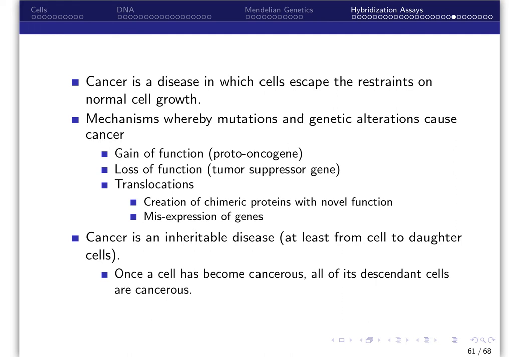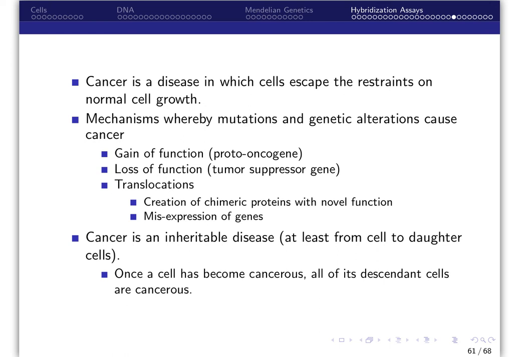Note that normal cells undergo around 60 to 70 replications, and cancer cells have the ability to form new blood vessels to continue being fed, a term called angiogenesis. To date, no single cancer-causing gene has been discovered. There are, however, some known mechanisms whereby mutations and genetic alterations cause cancer. This includes gain-of-function genes, called proto-oncogenes, loss-of-function genes, called tumor suppressor genes, and translocations, which give rise to novel protein products through aberrant gene expression.